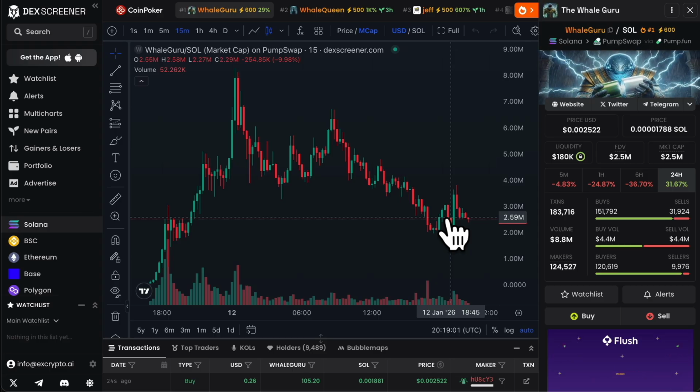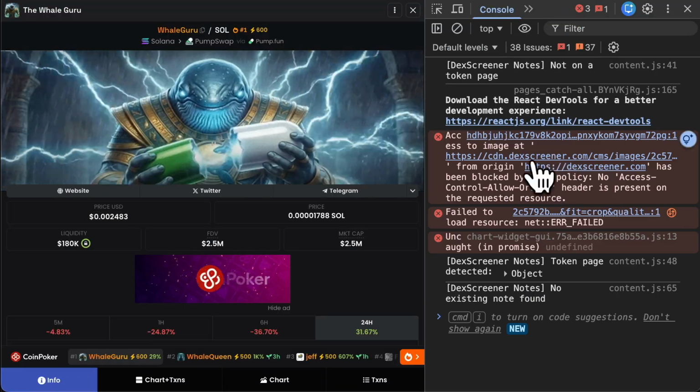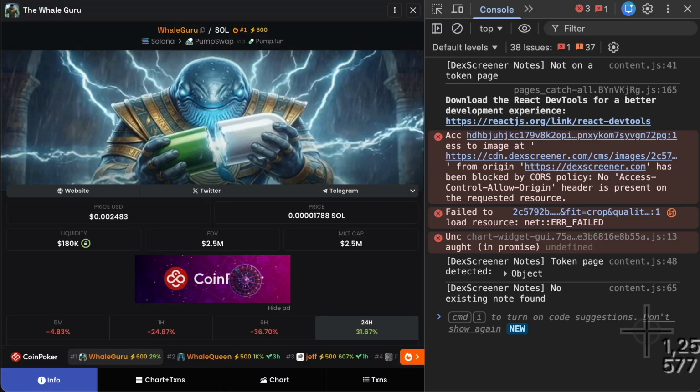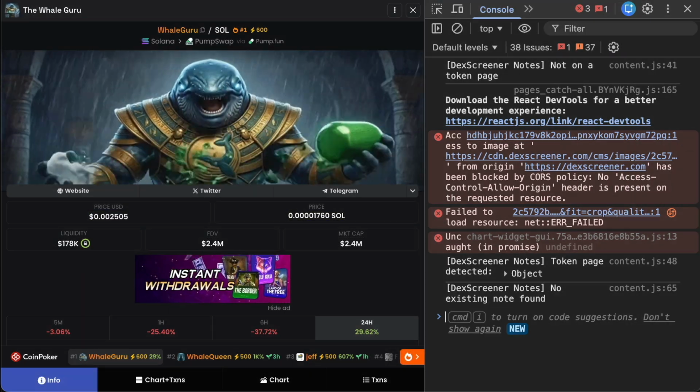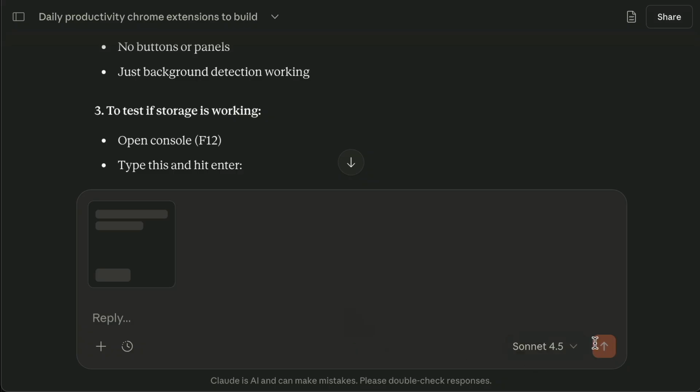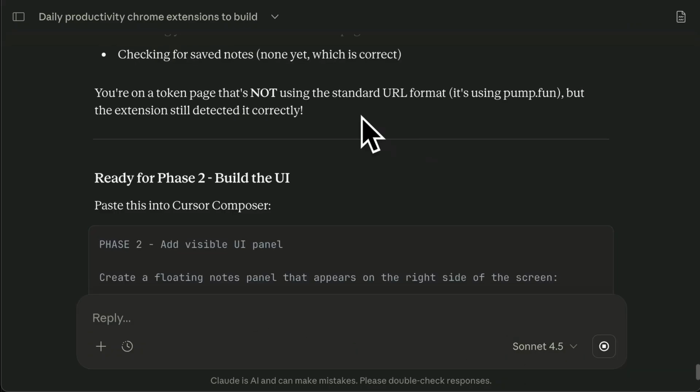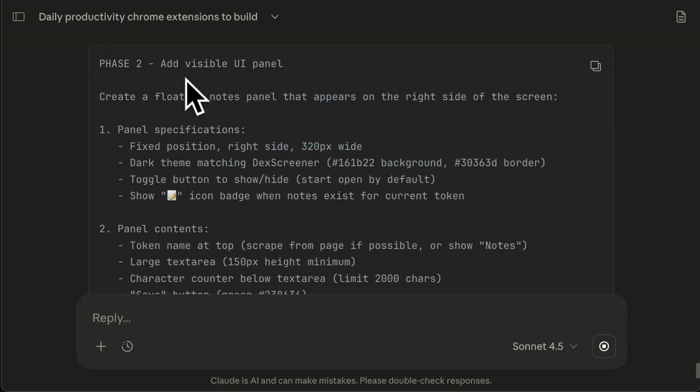I think it's Command, Option, and J. And you can see there's all of this going on. Again, I don't care what it is. All I'm doing is taking a screenshot of all of this, or copying and pasting that console stuff to Claude. Copy and paste, hit enter. Let Claude deal with it. Blah, blah, blah. You're on a token page that's not using it, but it still works correctly. So that's really good. Let's do phase 2.